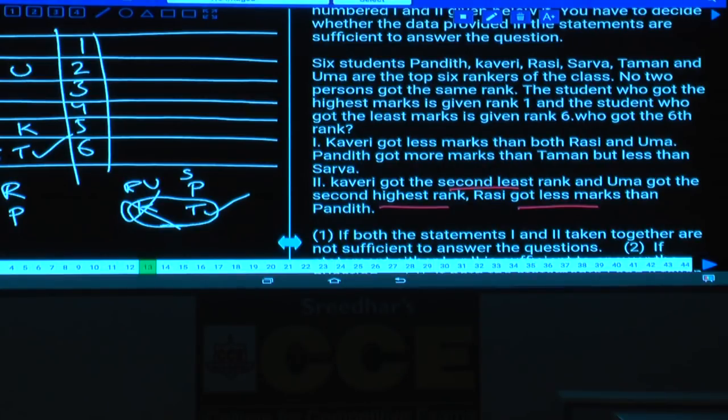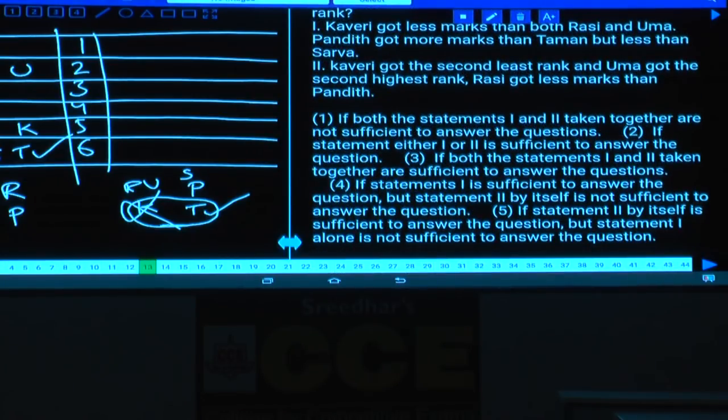Are you getting the answer or not? Then by combining both 1 and 2, we are getting the answer, and it is given in choice 3. Both the statements 1 and 2 are required, are sufficient to answer the question. Now this is about question number 13.